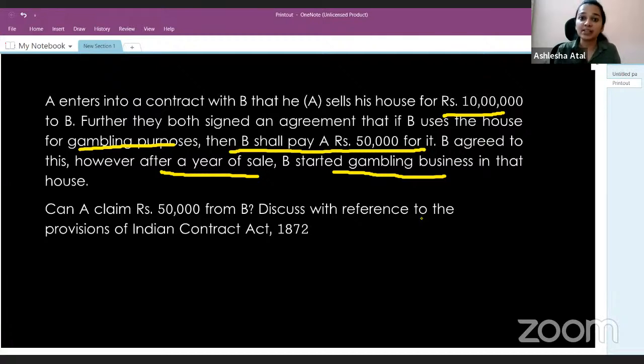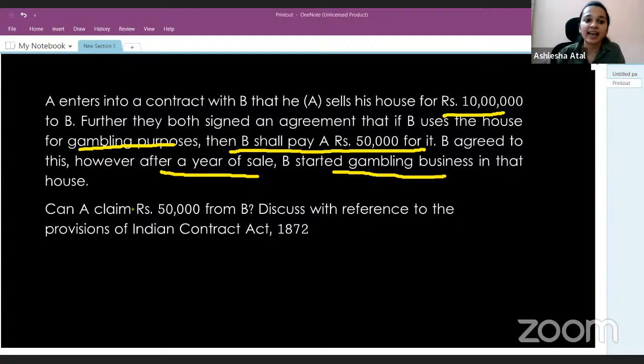The first agreement, that is the agreement to sell the house, is valid, but the second one, using the house for gambling purposes, is not valid, it is illegal. Both these agreements are severable in nature. When they are severable, the valid part is enforceable, but the invalid part is not enforceable.